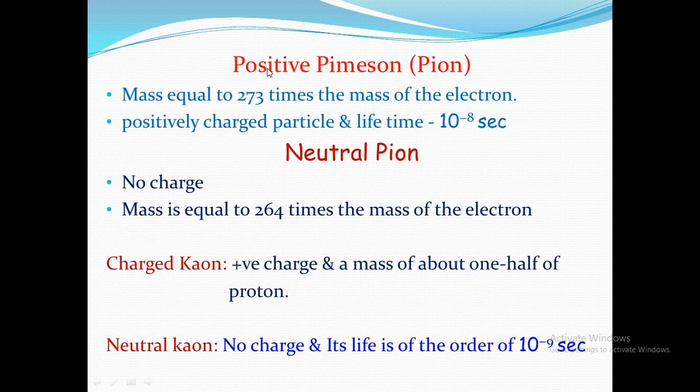So next, positive pi meson or pion. Its mass is equal to 273 times the mass of an electron, it is a positively charged particle, and its lifetime is 10 power minus 8 seconds. Then there is the neutral pion. As the name indicates, it has no charge, and its mass is equal to 264 times the mass of an electron. Kaons are positively charged, and the mass is about 1/2 of the proton. Neutral kaons, as the name indicates, have no charge, and their life is in the order of 10 power minus 9 seconds.